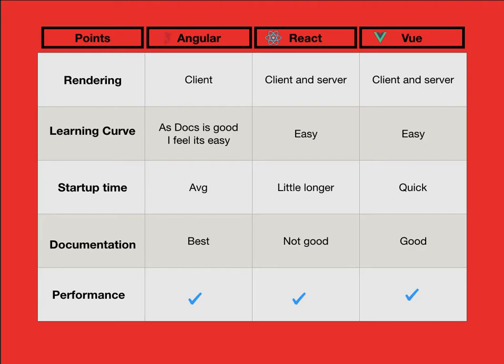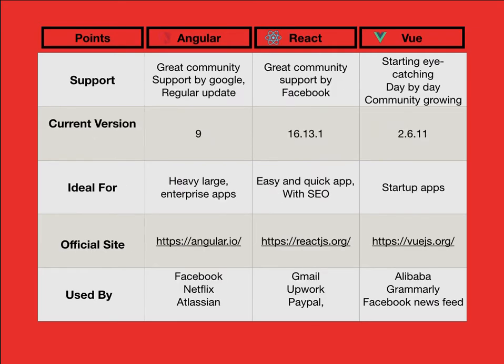It's easy. Startup time is average in Angular. In React, when I started the project, I put on a stopwatch, and I got a little longer time, and Vue.js was very quick. Documentation is very good for Angular. For React, oh my god, it is poor. And for Vue, it is very fine. Performance is fine, there is no problem in performance, but the thing is where we should use these applications.